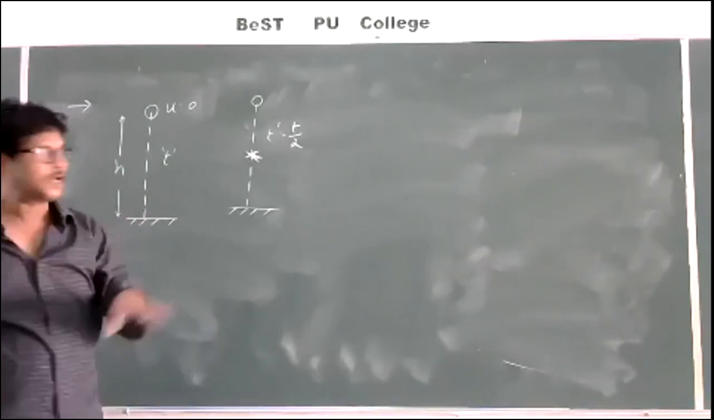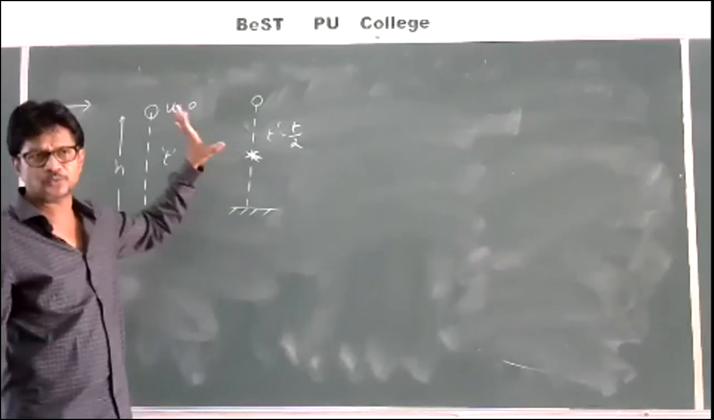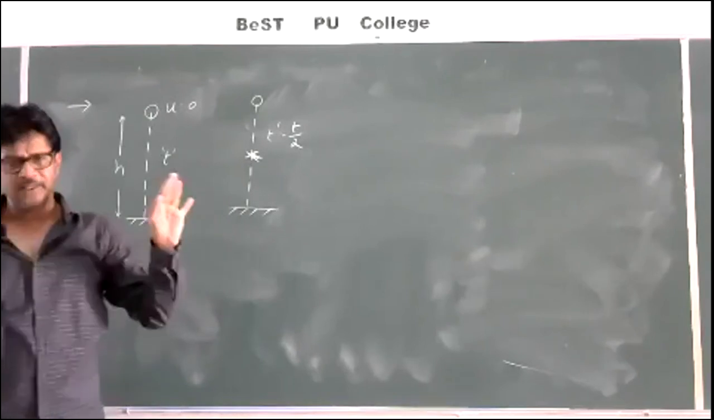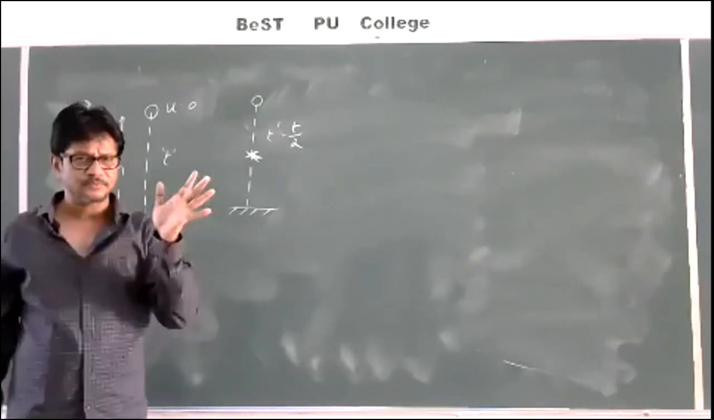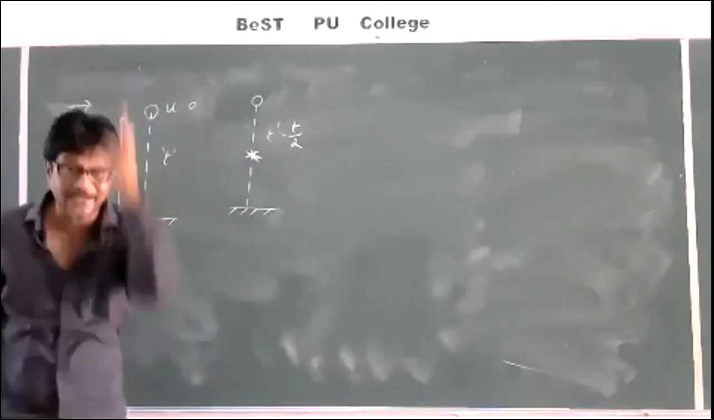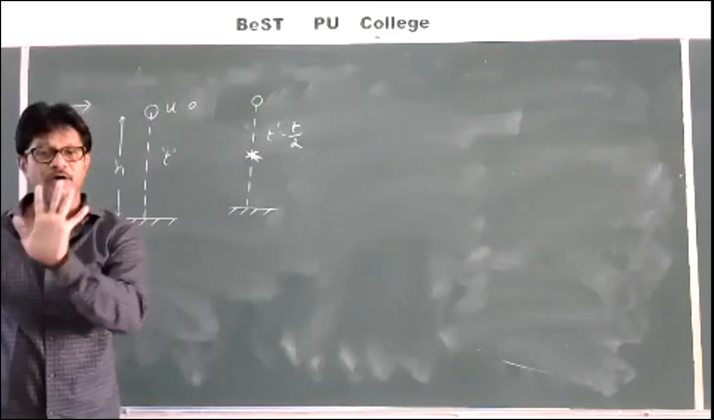Understood? So the answer definitely will not be h by 2. Then now we should be very particular that here the body is moving with uniform acceleration, not uniform velocity.